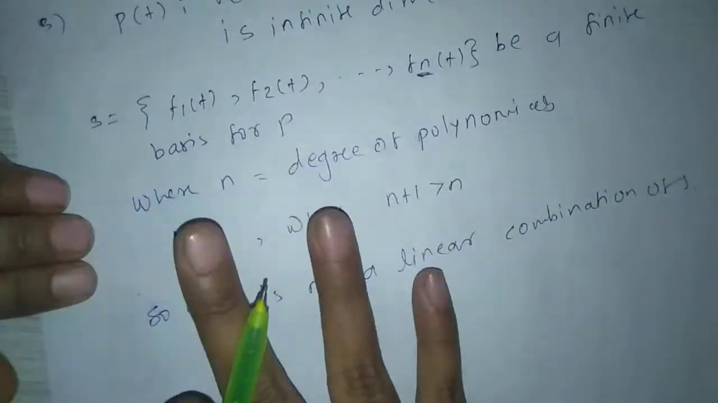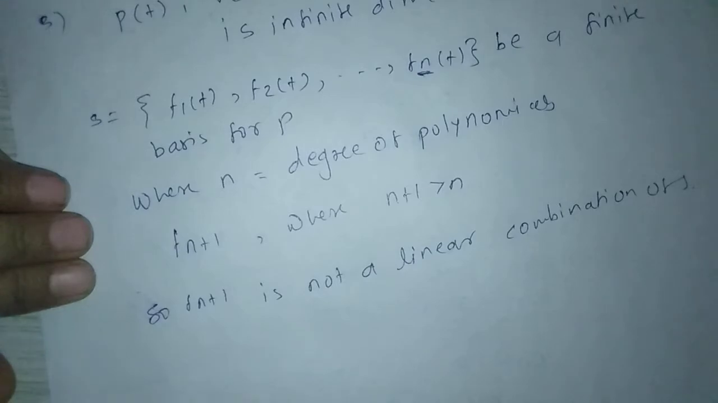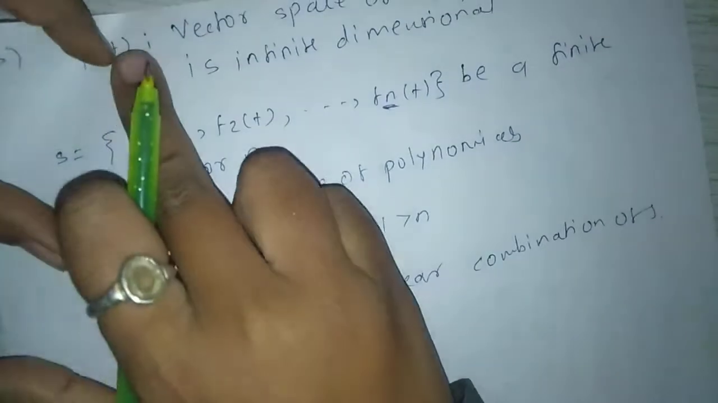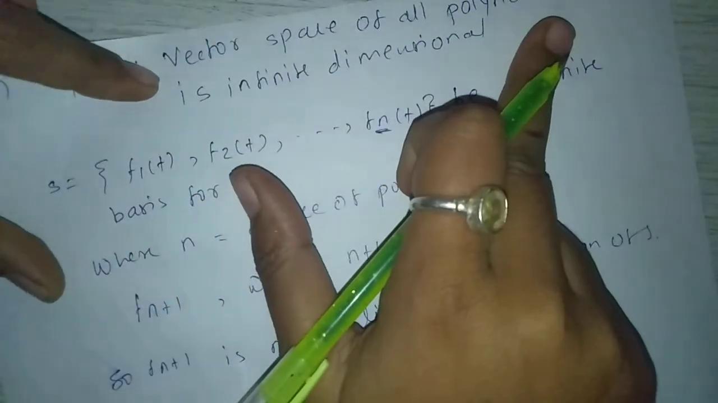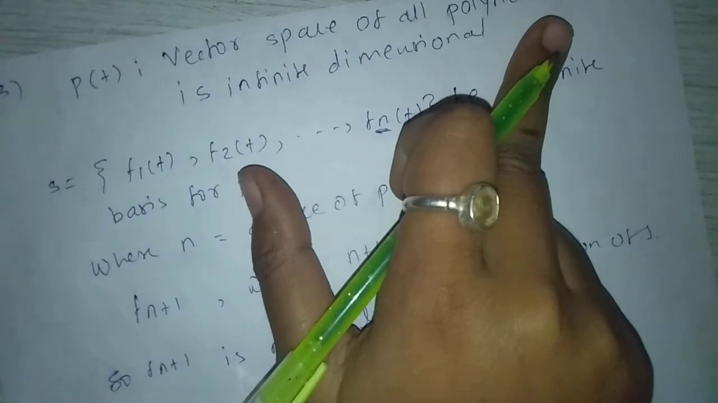So this is not a basis for P(t). That's why P(t), the vector space of all polynomials, is infinite dimensional.